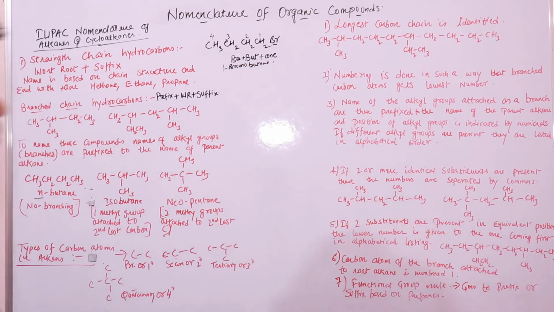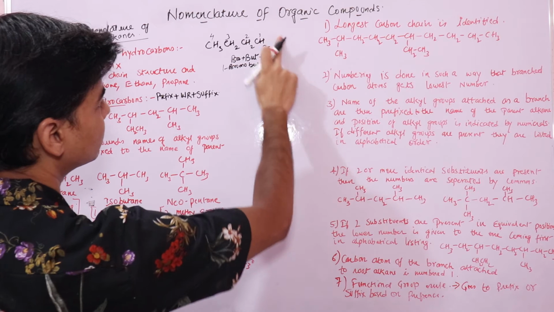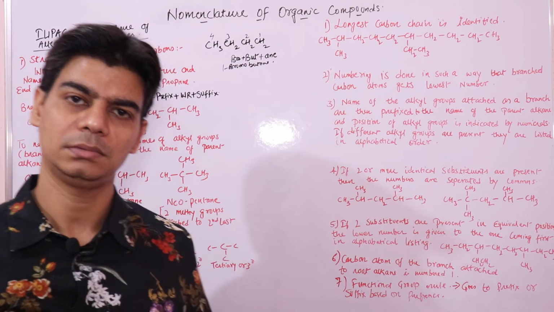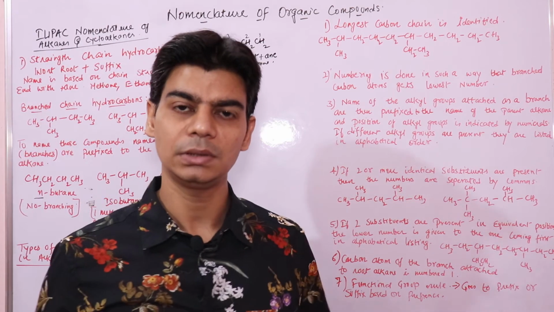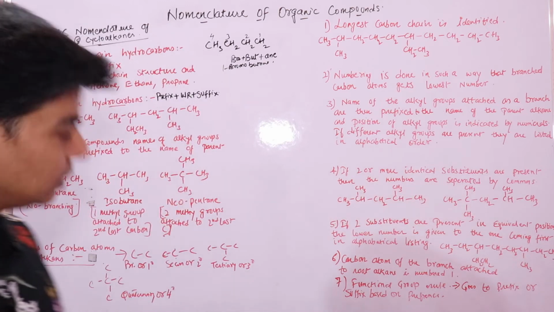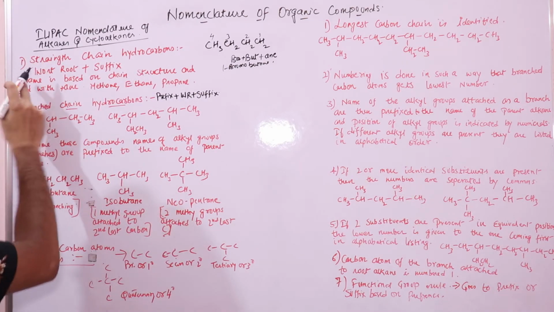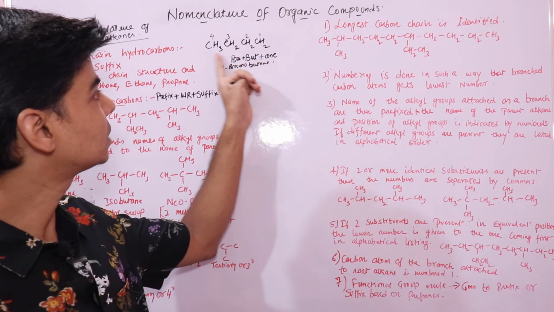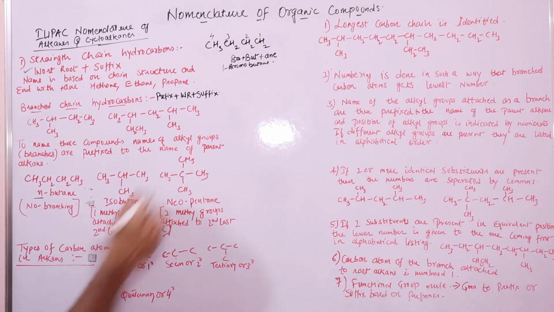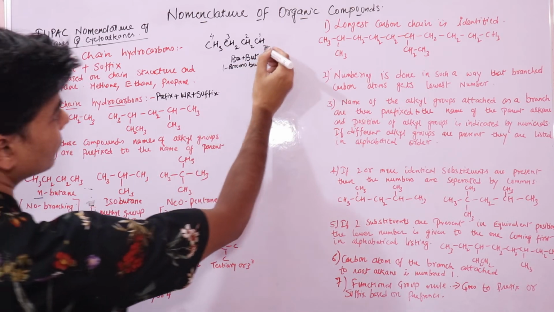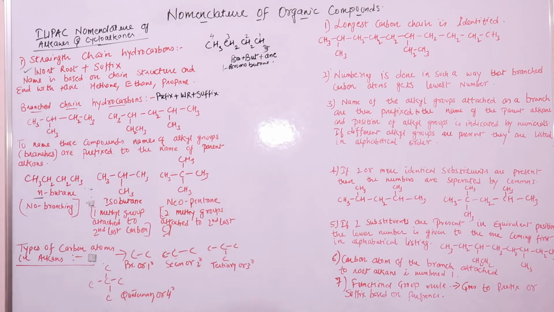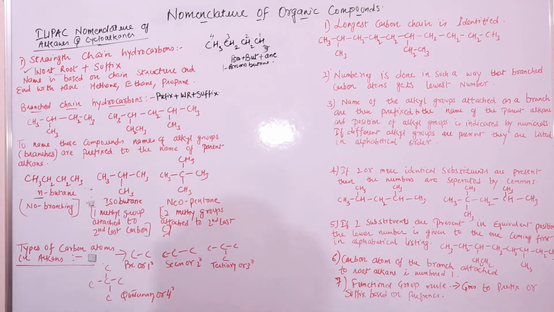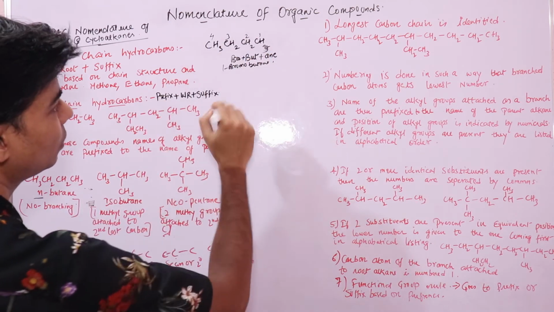Now suppose I don't have this. If you have a simple straight chain alkane, then this is how it will go. You don't have a prefix, because prefix indicates a substituent or a side chain. If you don't have a substituent or a side chain, then here you just have a word root, which is based on the number of carbon atoms: 1, 2, 3, 4, BUT.